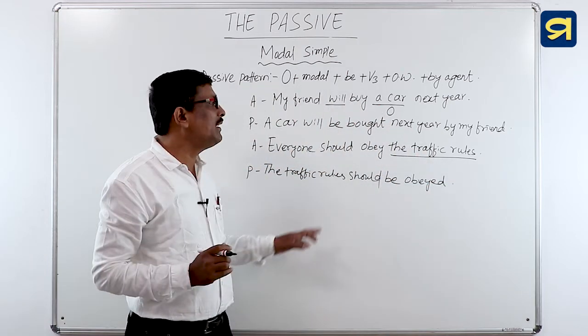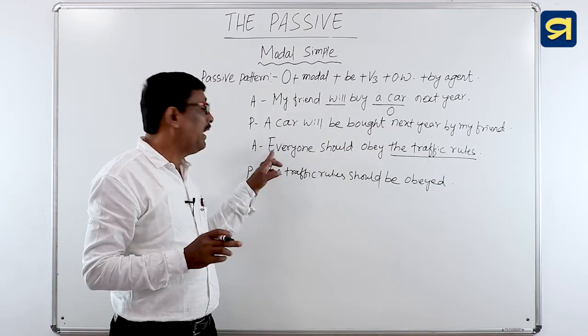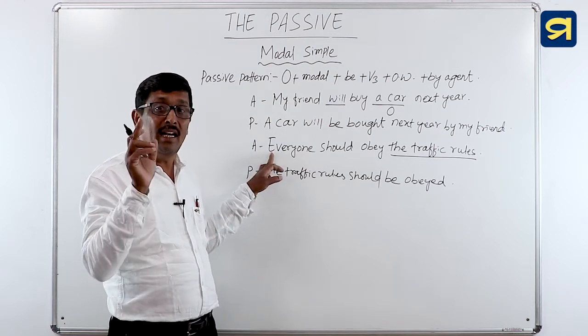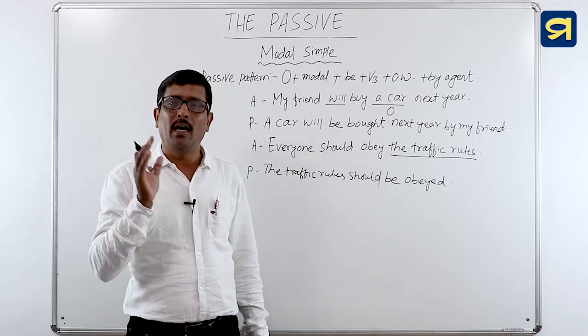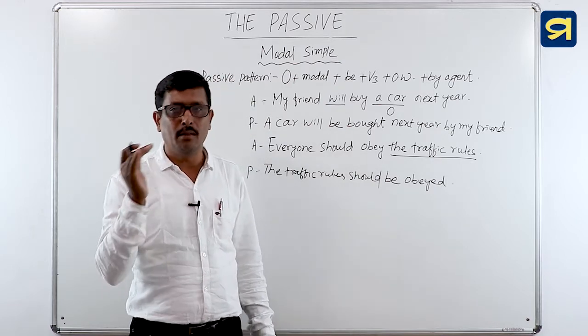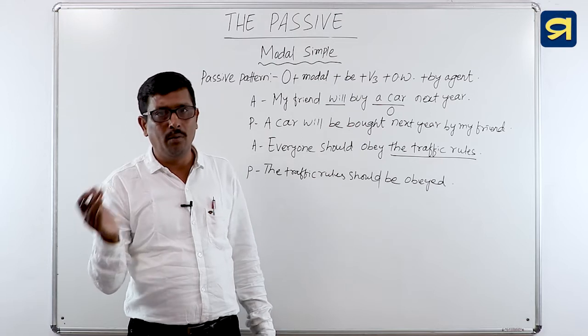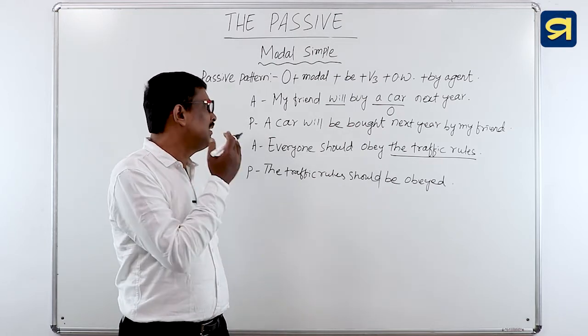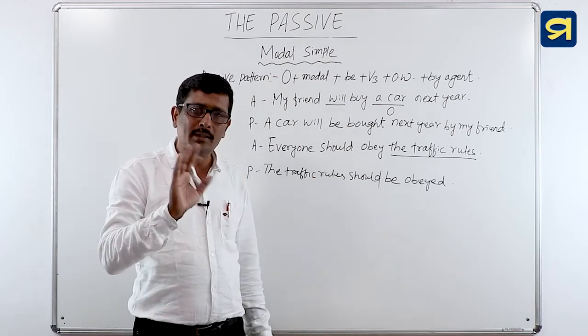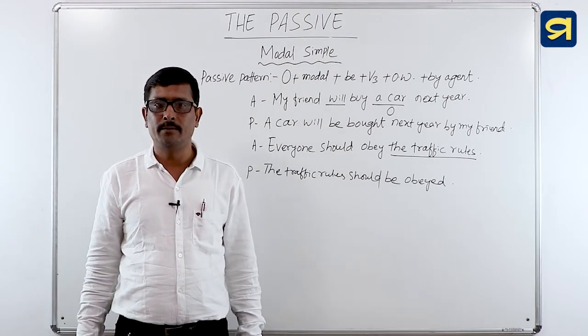And here by agent is no more required because everyone is an indefinite pronoun. The indefinite pronouns are everyone, everybody, someone, somebody, anyone, anybody, no one, nobody. If these are used as the subject of the active voice, by agent is no more required.